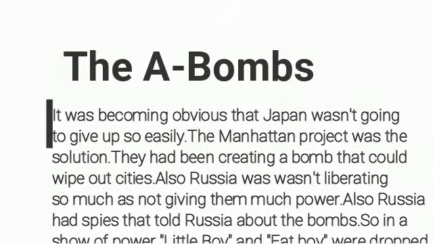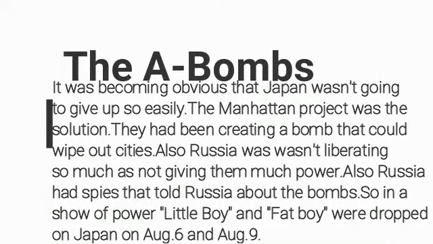The A-bombs. It had been clear that Japan wasn't going to give up so easily, so the Manhattan Project was the solution. They had been creating a bomb that could wipe out cities. Also, Russia wasn't liberating so much as not giving them much power. Also, Russia had spies that told Russia about the bombs. So in a show of power, Little Boy and Fat Man were dropped on Japan on August 6th and August 9th.